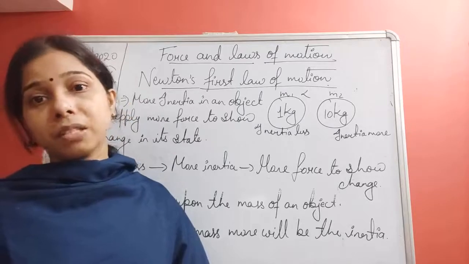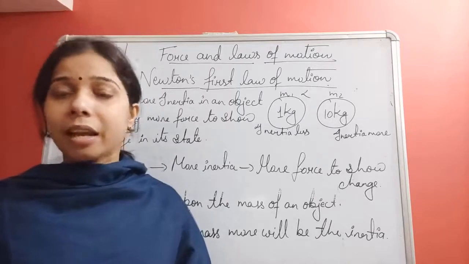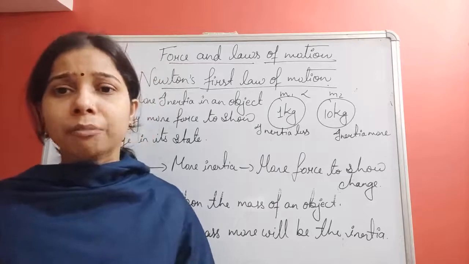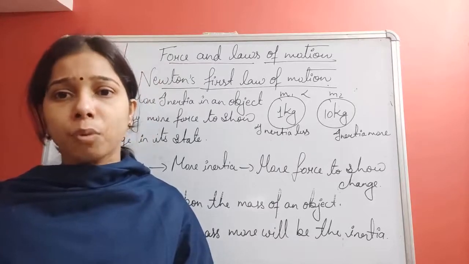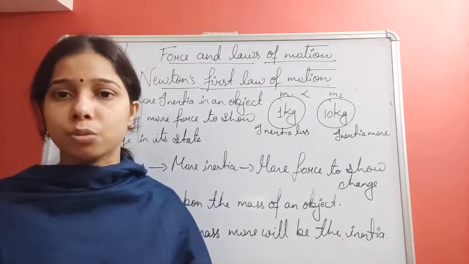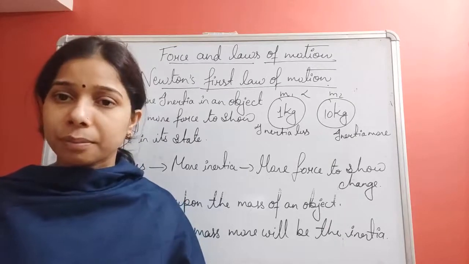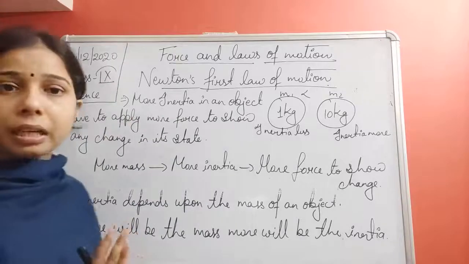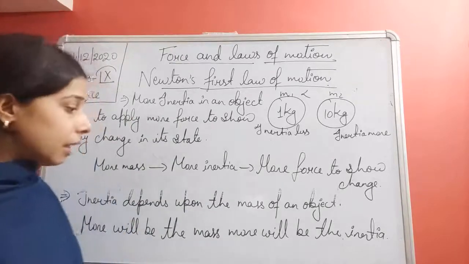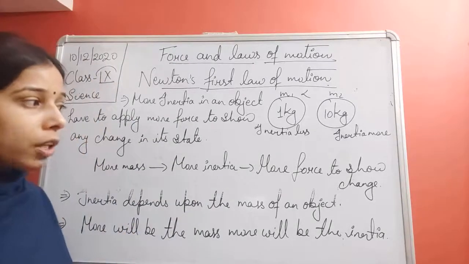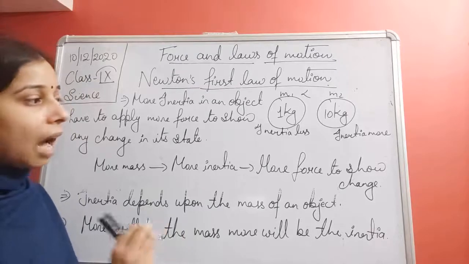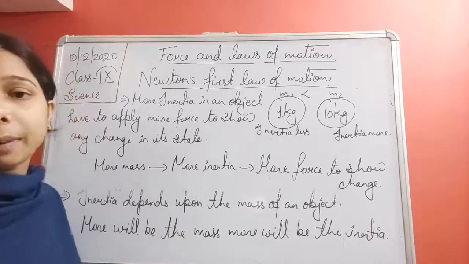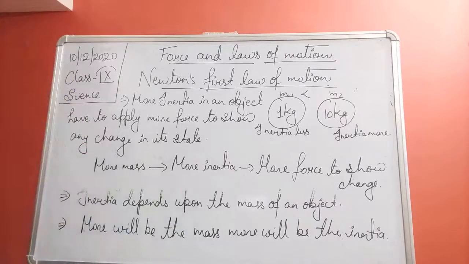Or if there is the mass of a bus and the mass of a car, you can understand that the bus will have more inertia, so you have to apply more force to stop a bus rather than a car or a scooter. So by this one thing is very clear to us: when you apply a force on an object, we have to see whether it has more inertia or not, which totally depends upon the mass of the object.